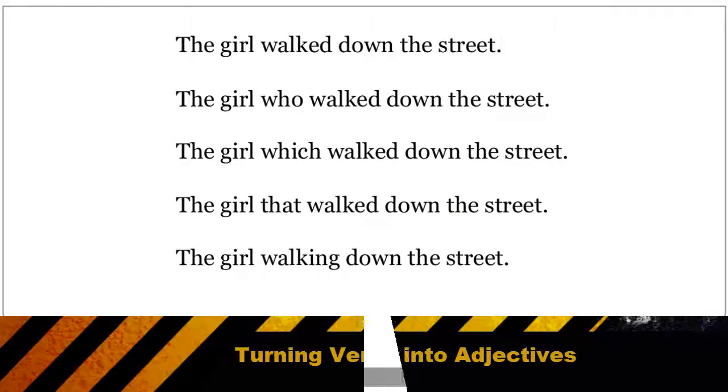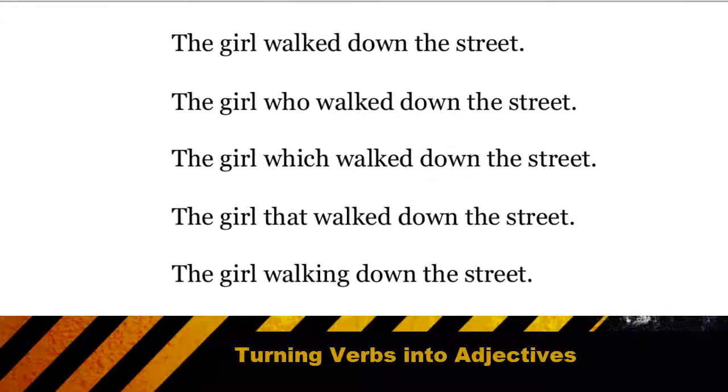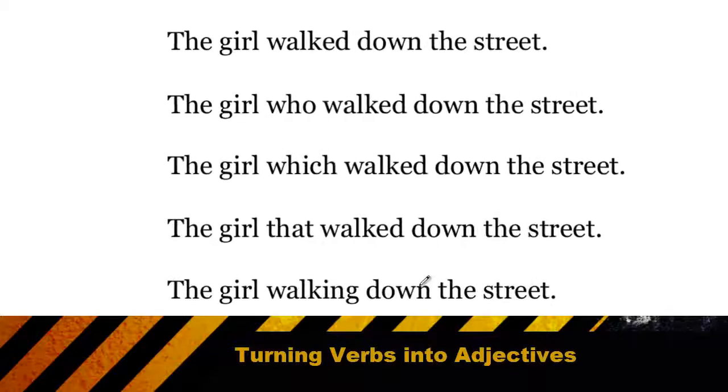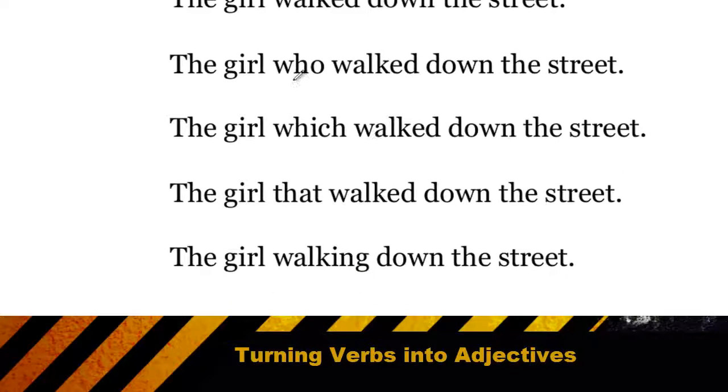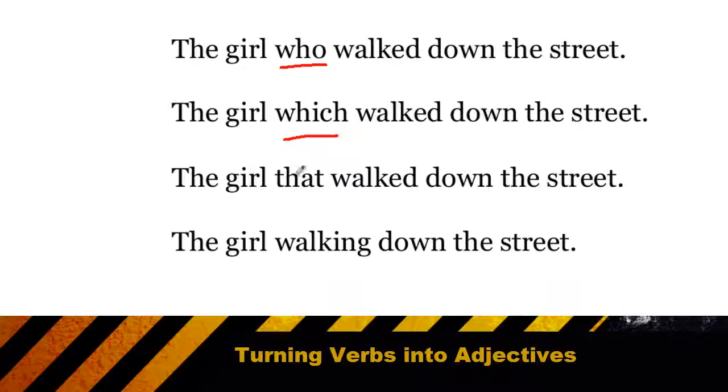There are a few ways in which a verb can actually become part of an adjective phrase. When a verb is preceded by the word who, which, or that, or when the verb ends in ing, that verb becomes part of an adjective phrase describing the subject.